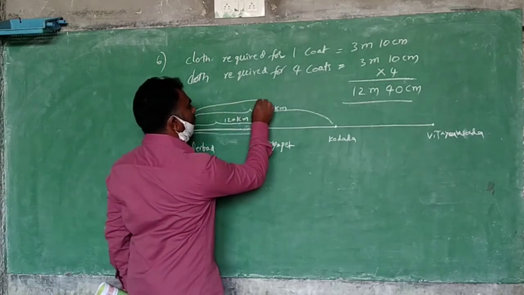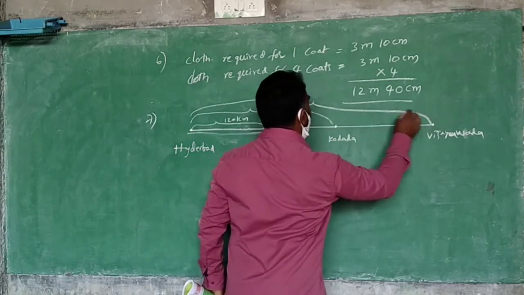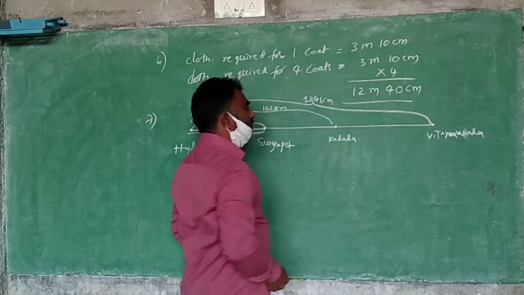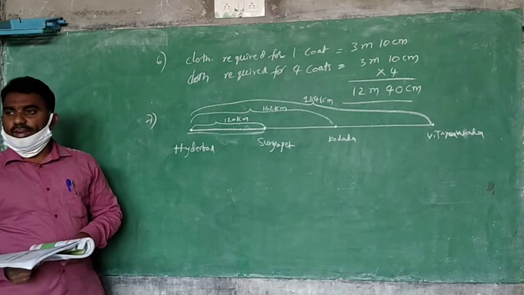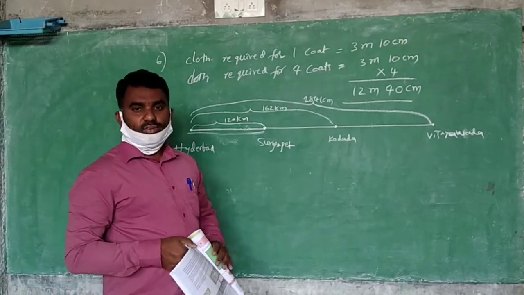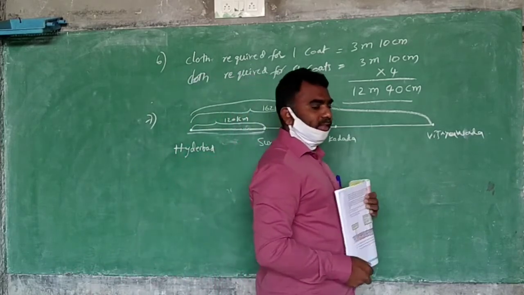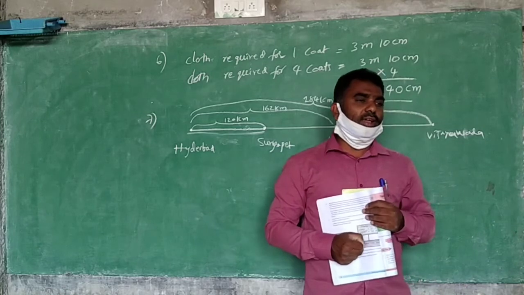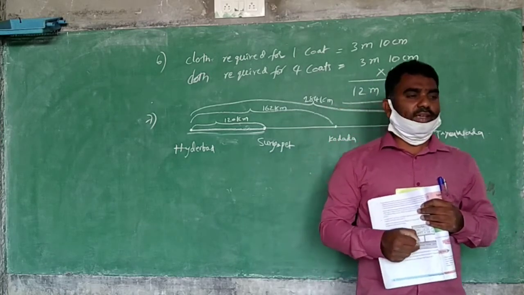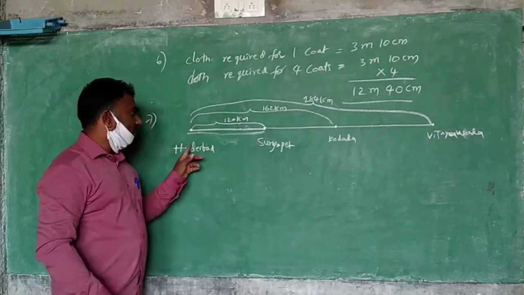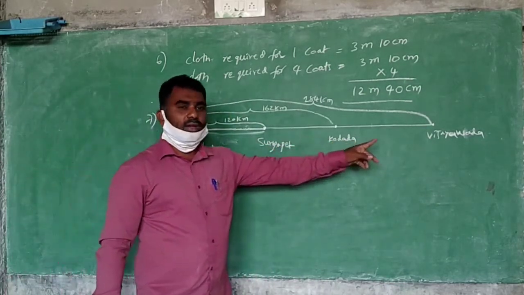So from Hyderabad to Vijayawada 284 kilometers. This is the picture we will draw using this board. You understand this board? Yes. Traveling from Hyderabad, first we will touch Suryapet, next Kodada will come, next Vijayawada will come. That's why you have drawn the map like that. First Hyderabad, Suryapet, Kodada, Vijayawada.